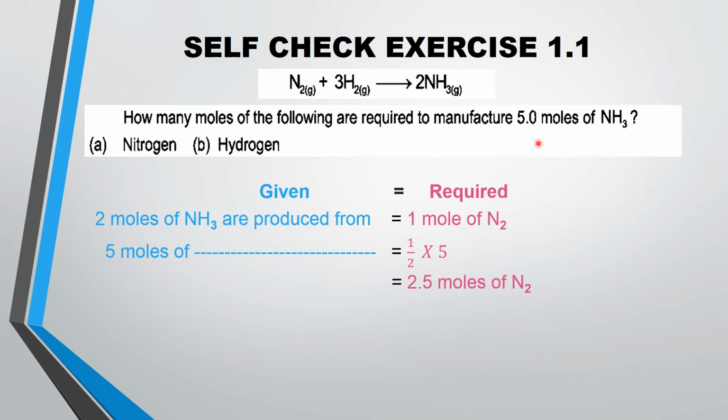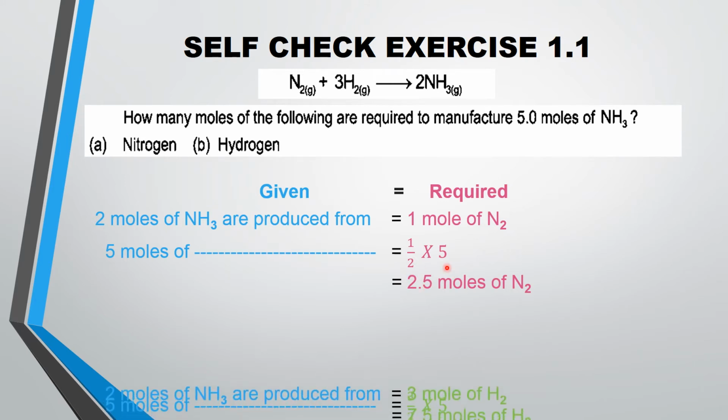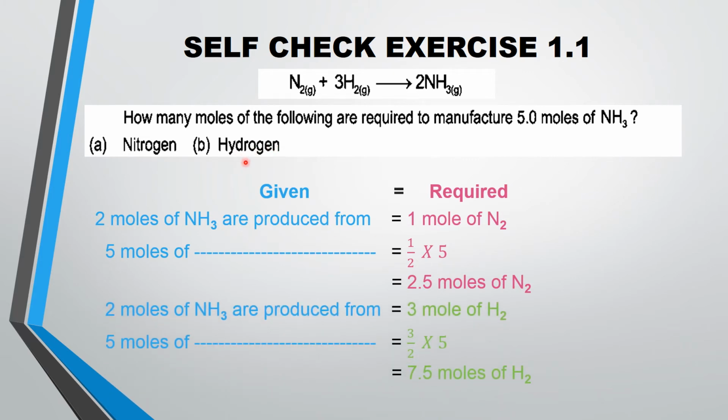5 moles of ammonia are produced from how much amount of nitrogen? We will use the unit method for this, and we can calculate it. In the same way, we can also calculate the number of moles of hydrogen.